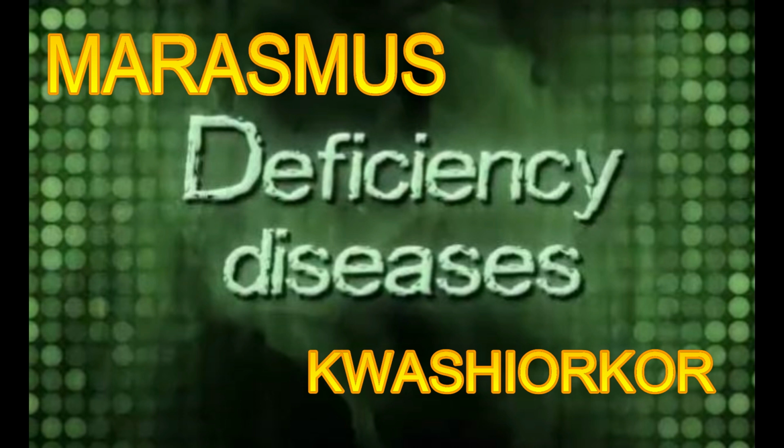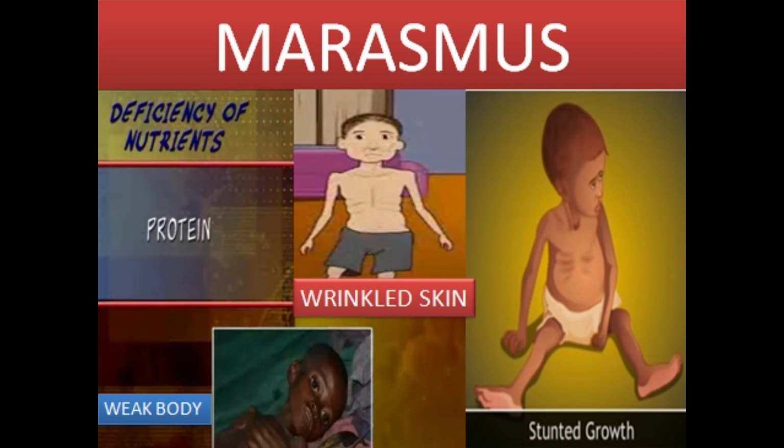A child suffering from malnutrition may have diseases like marasmus and kwashiorkor. A child suffering from marasmus has stunted growth and a weak body. The skin is dry and wrinkled and stomach disorders also occur.